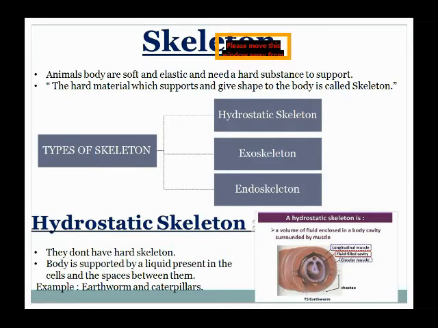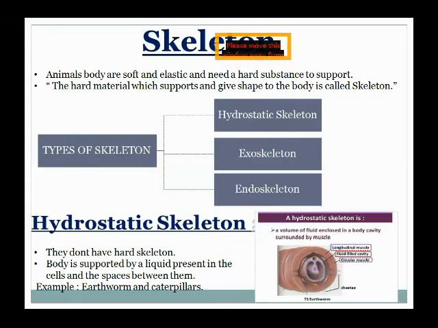So the movement in a hydrostatic skeleton is provided by a wave of muscular contraction and a pressure-filled fluid. This helps in maintaining the body shape and also helps in locomotion, the ability to move from one point to another. I'm sure you all understand the hydrostatic skeleton.